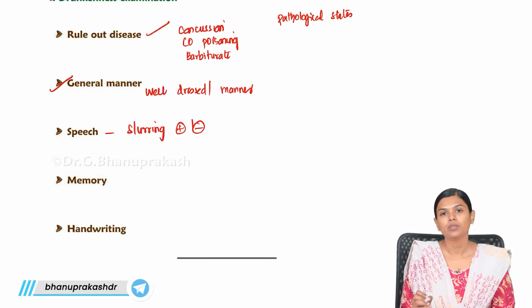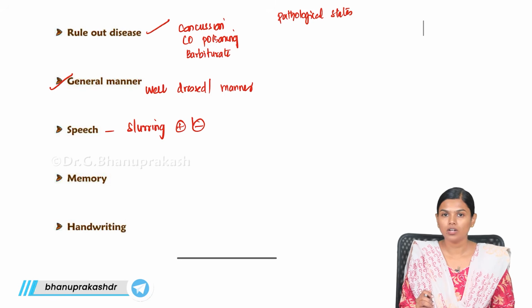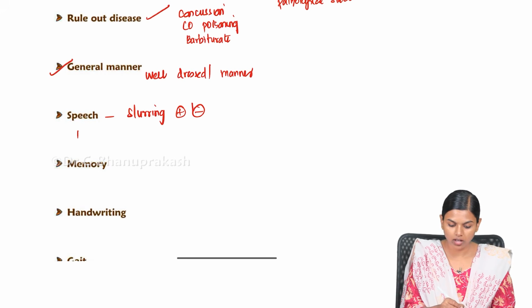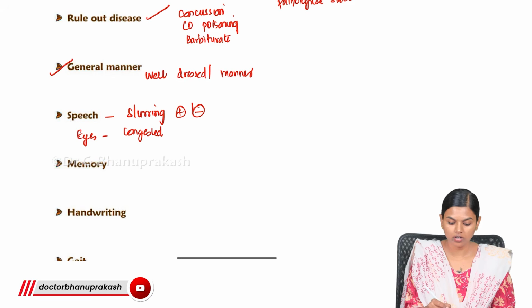We can ask them to repeat certain words and find out whether slurring is there. After that you have to look at the eyes, whether they are congested or not, and whether vision is clear or not.